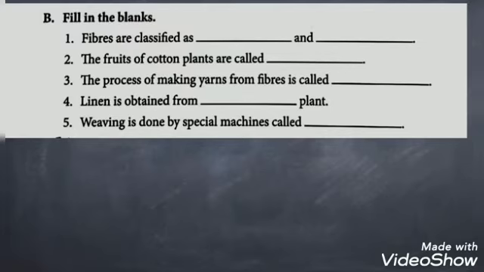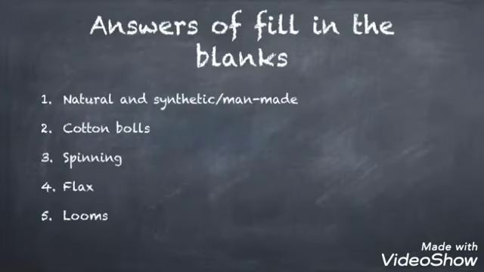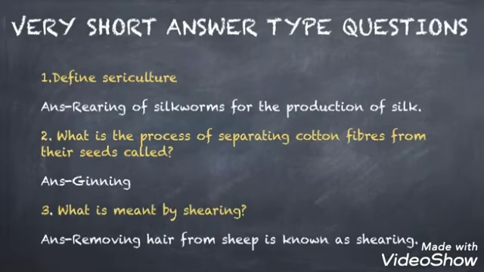Now let's check your answers. For the first one, natural and synthetic or man-made. For the second one, answer is cotton balls. For the third one, spinning. For fourth question, answer is flax. For fifth one, answer is looms.